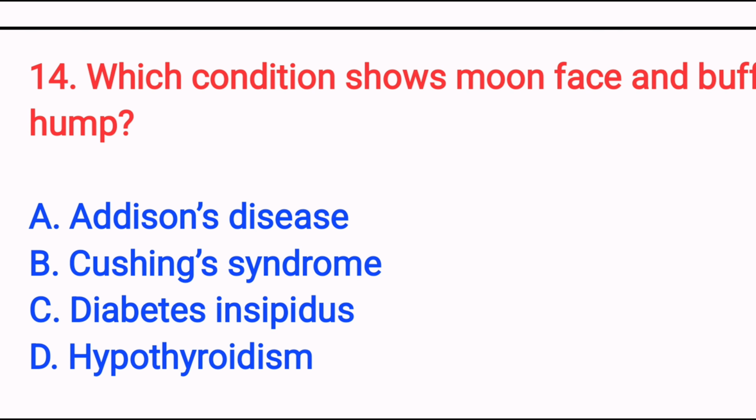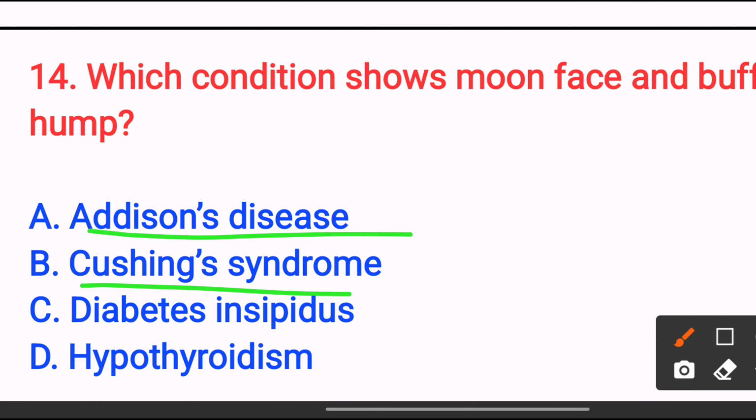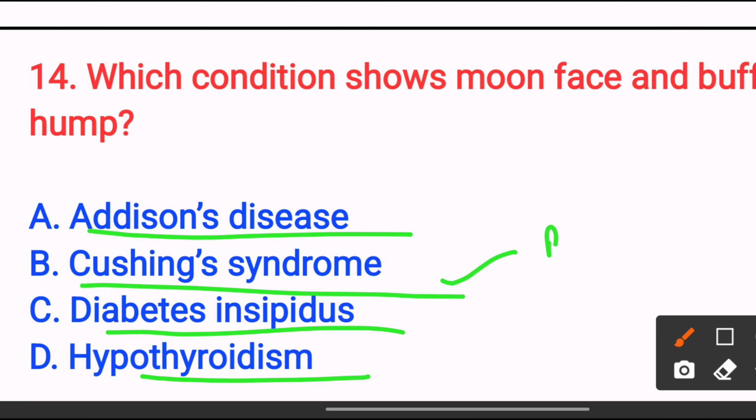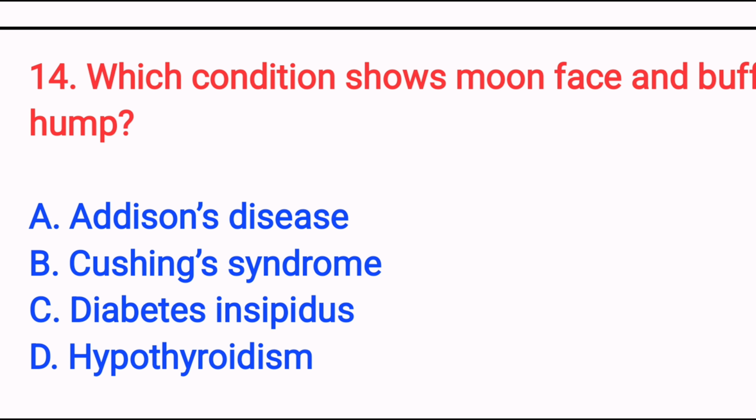Which condition shows moon face and buffalo hump? Option A, Addison disease; option B, Cushing syndrome; option C, diabetes insipidus; option D, hypothyroidism. The answer is option B, Cushing syndrome, because excess cortisol causes fat redistribution to the face and the back, leading to the characteristic features. So the answer is option B, Cushing syndrome. Next,